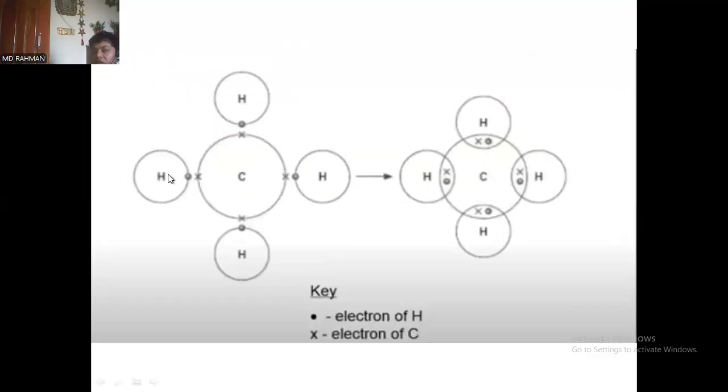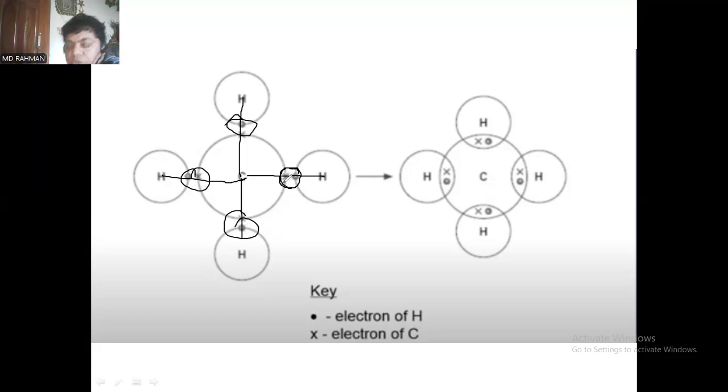And now we will go to introduce this one. This is carbon, and carbon has 4 hydrogens, and carbon is sharing, forming the covalent bond with this hydrogen. You can see carbon is forming a bond with this hydrogen, this hydrogen, this hydrogen, and this hydrogen. Why? You can see this is the electron pair, this is the electron pair, this is the electron pair, this is the electron pair. These two electrons are enjoyed by both the carbon and hydrogen atom.